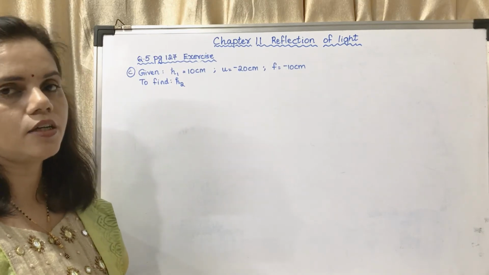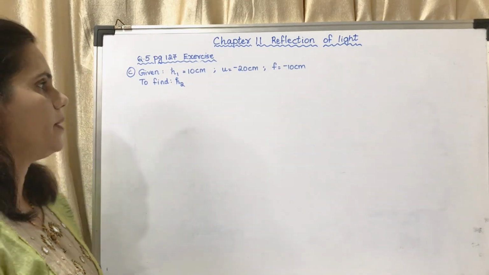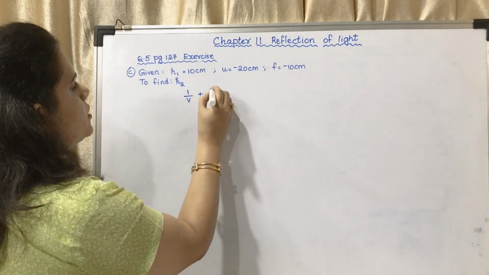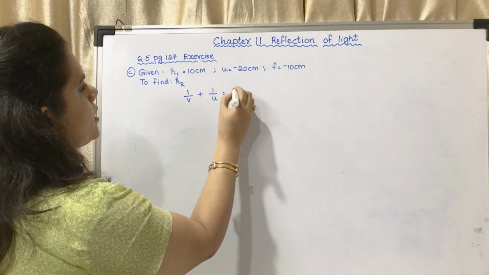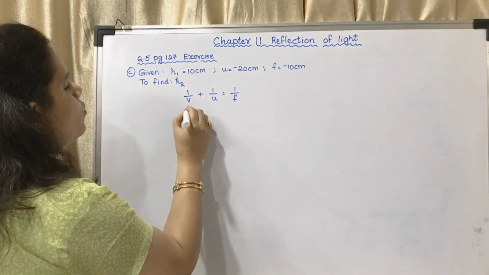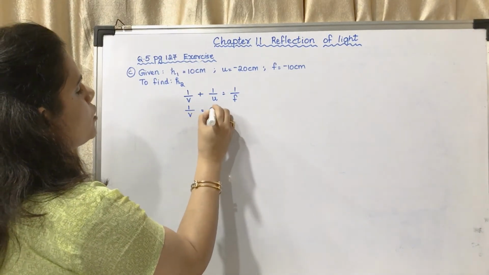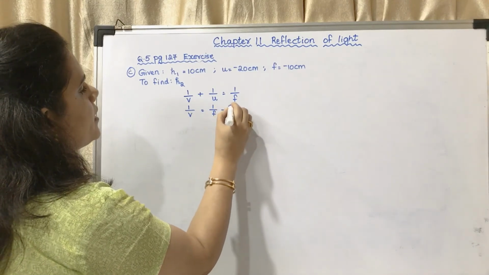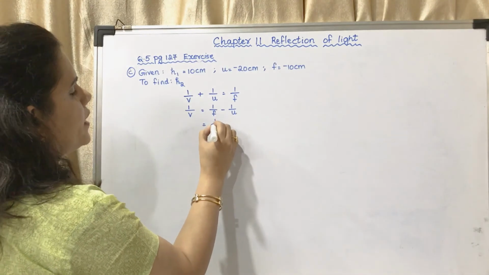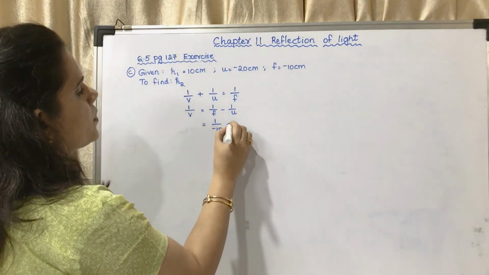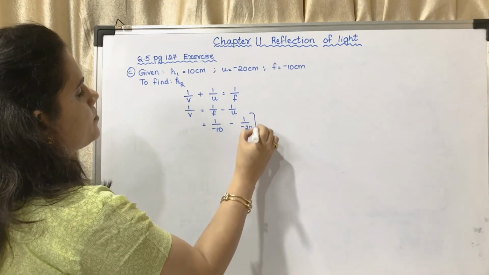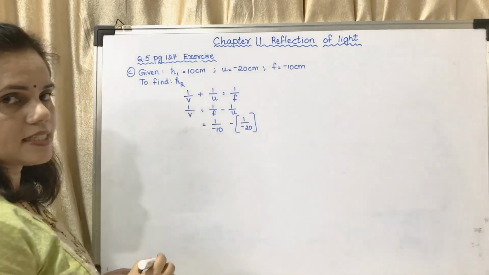To find out that, you have to use the mirror formula. The mirror formula is 1 upon v plus 1 upon u is equal to 1 upon f. So here 1 upon v is equal to 1 upon f minus 1 upon u. How much is f? f is minus 10, minus, this is minus 20. This is u.